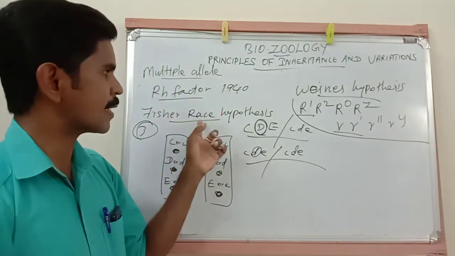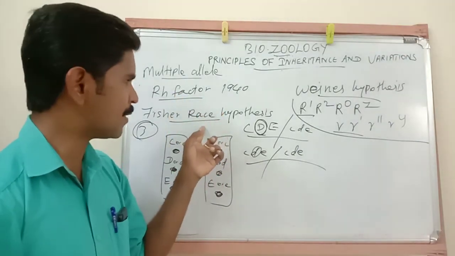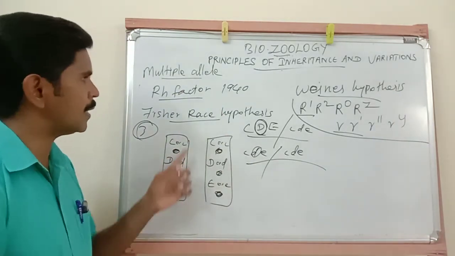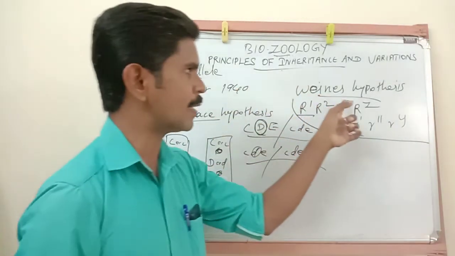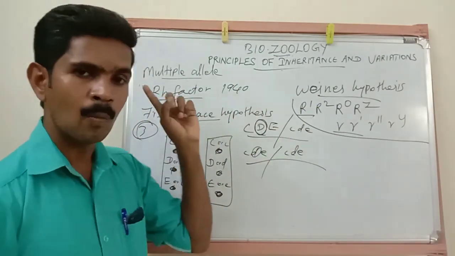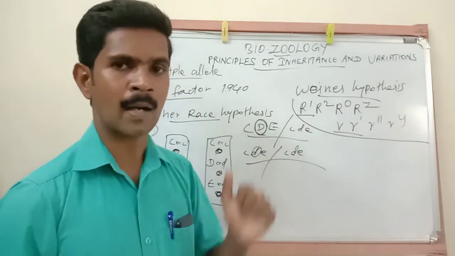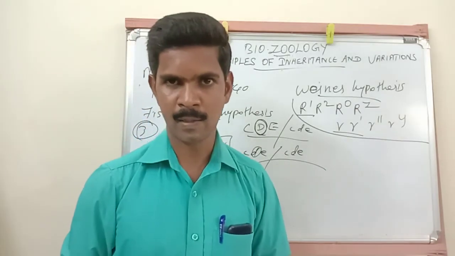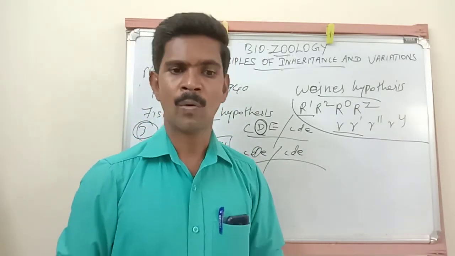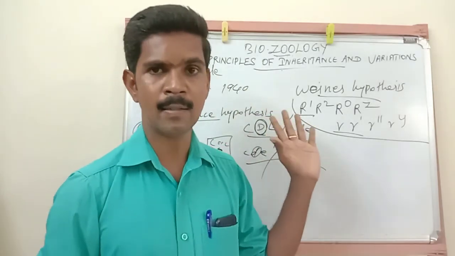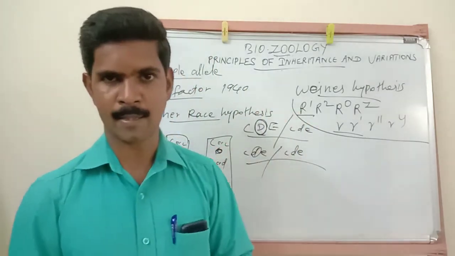The Fisher-Race hypothesis says 3 important alleles determine the Rh factor, and the Weiner hypothesis says 8 alleles determine the Rh factor. Understand all of you? My dear students, I hope you all understood these two hypotheses.